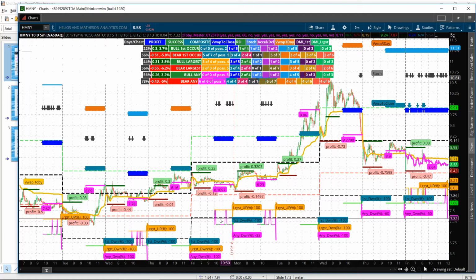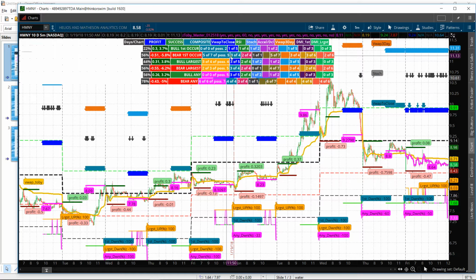How successful can you be? Better yet, how much money can you make? That's what the title of this subject is. If you look up here, I'm trying to get the first, bull first or bear first. In this case, the bull first is 0 for 0, so I'm not going to look for those. Bear first is 5 out of 7 of a possible 5.